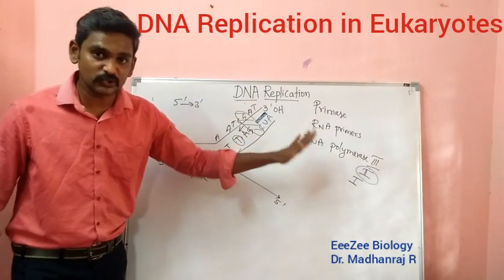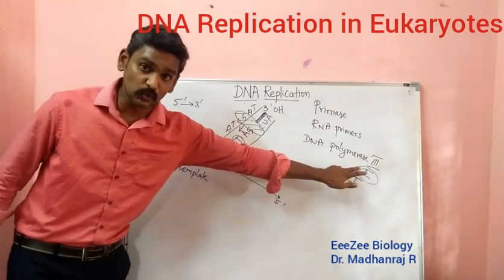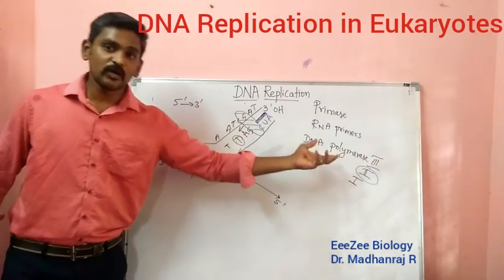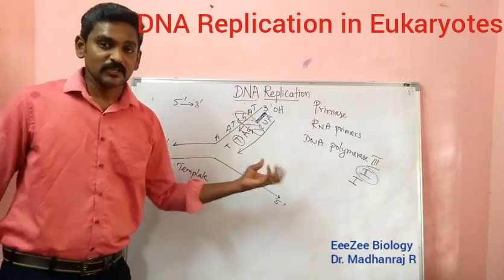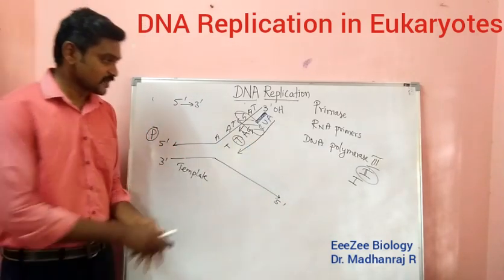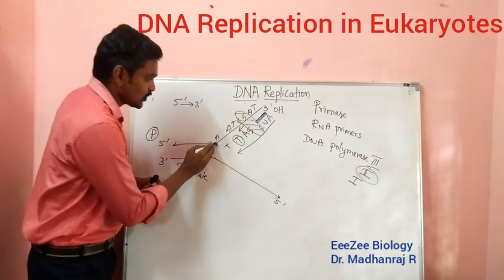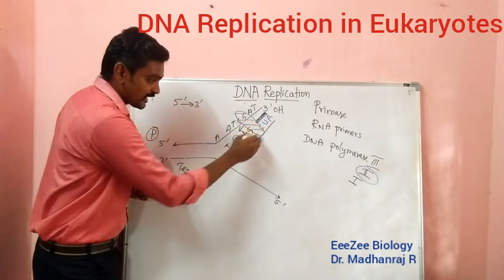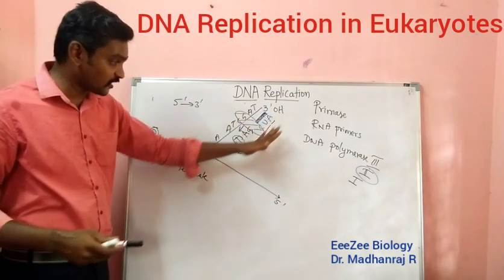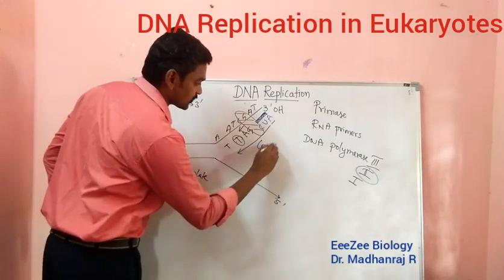This association and dissociation of all other enzymes is helped by polymerase 2. So one helps in the proofreading activity, and another function I will explain when I come to the other direction. Have you understood this, right? Here nothing is a problem. You can see one strand running in this direction and the other running in this direction. It is continually producing, so it is called the continuous strand.